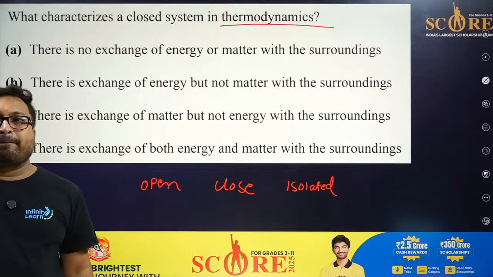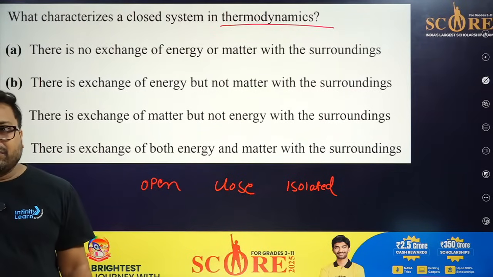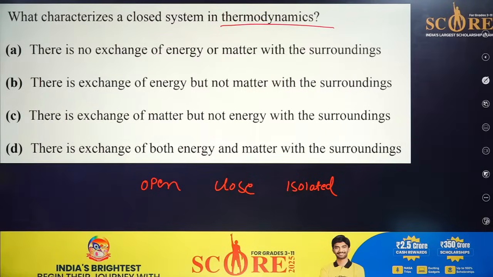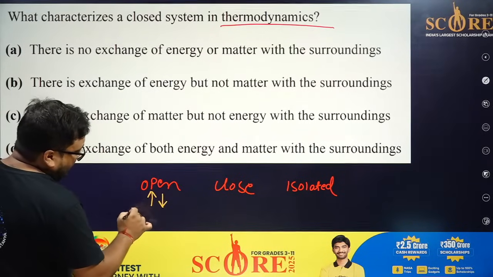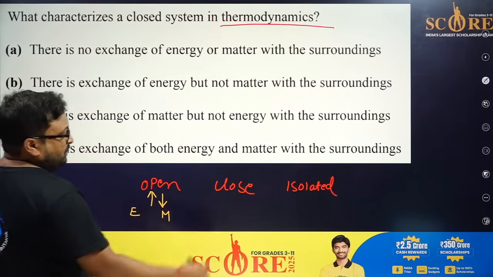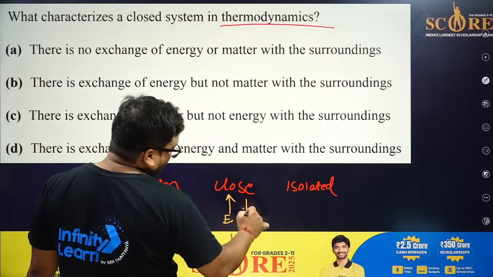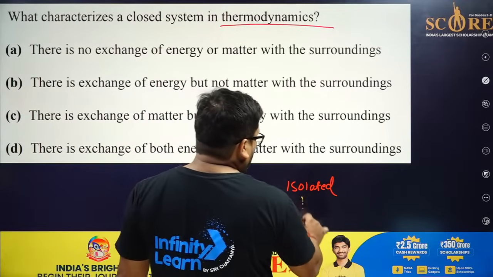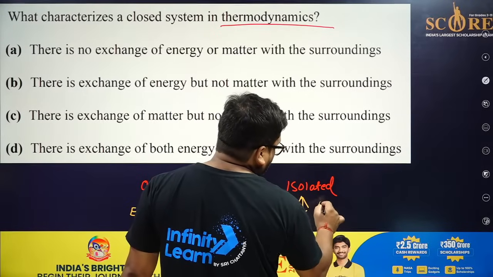Open means, please try to participate, open means what? It means it can exchange both energy and matter. In a closed system, they can only exchange energy, but there is no exchange of matter. In isolated, there is no exchange of energy, neither matter.